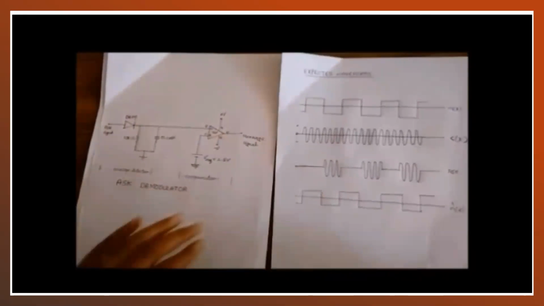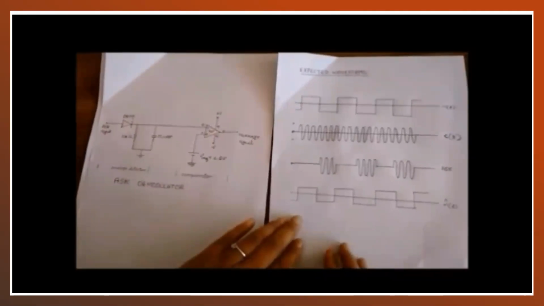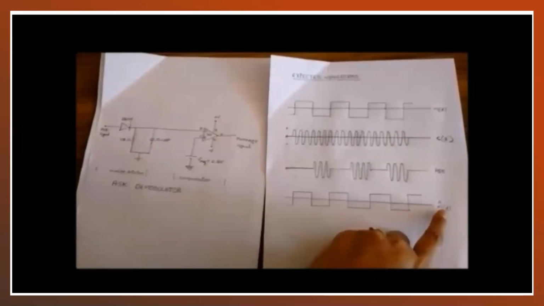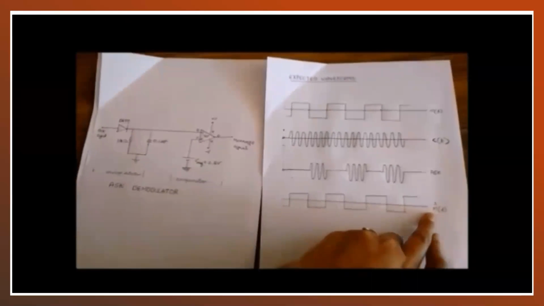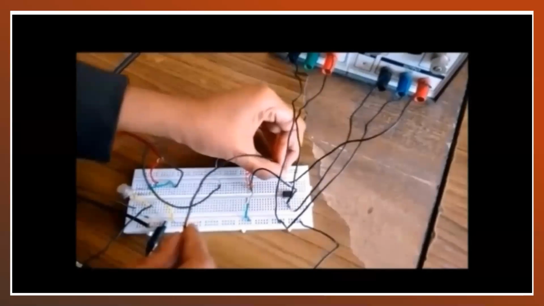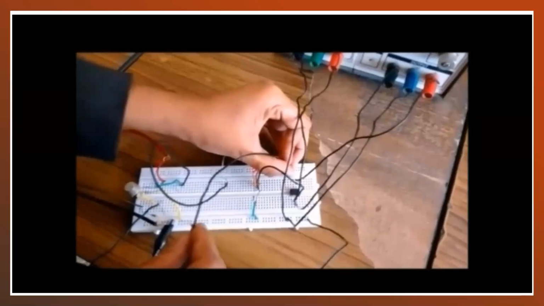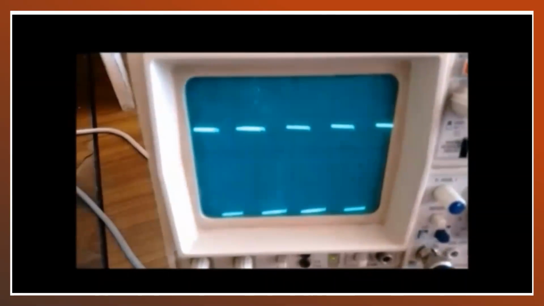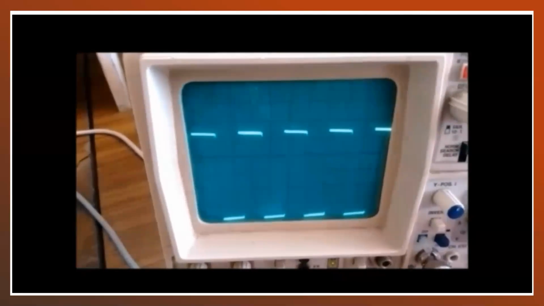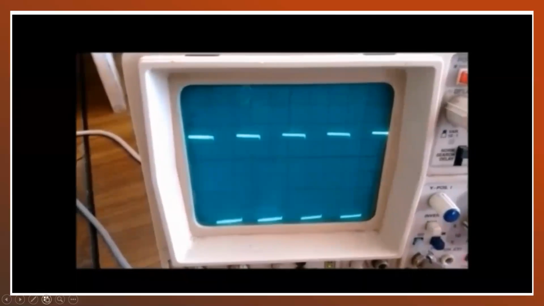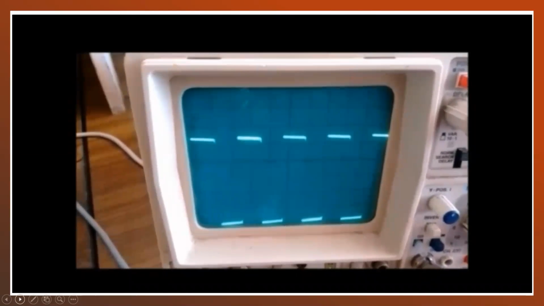So this is how the ASK demodulator works, and we are getting the expected message signal at the output. We can see that in a CRO. To get the demodulated output, I should connect the CRO probe to pin number 6 of the IC. And this is the demodulated output, which is the same as the message signal. Therefore, this is how the ASK modulator and demodulator work.